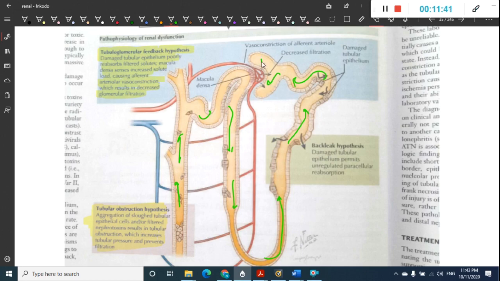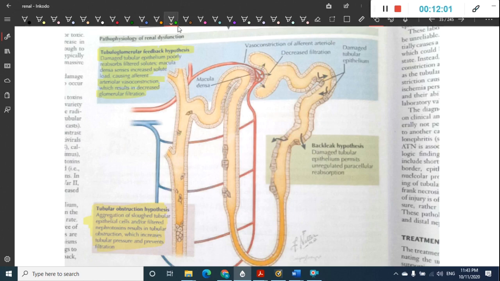Because of that, there is increased pressure in the Bowman's capsule, increased hydrostatic pressure and increased osmotic pressure also, and as a result the filtration which should occur will not occur. Okay, so this is one way how acute tubular injury can occur.